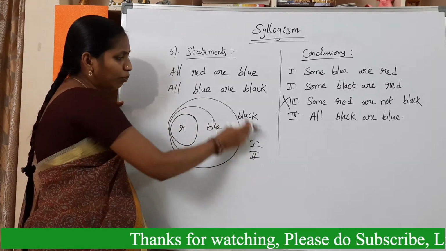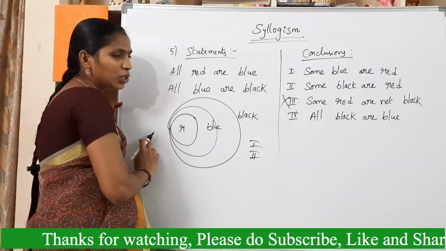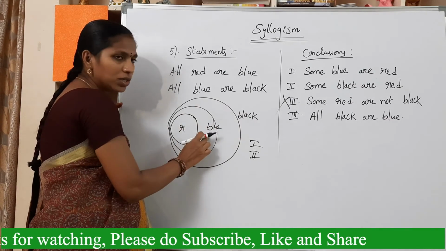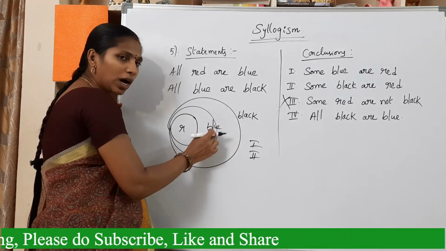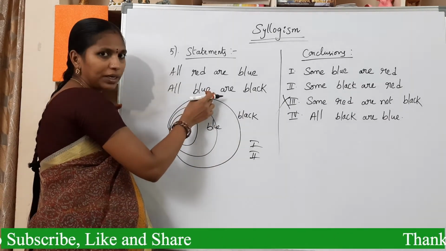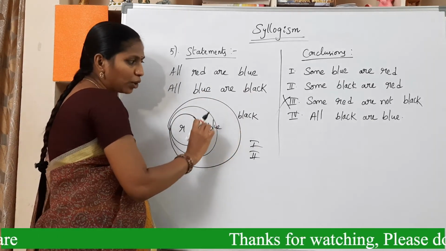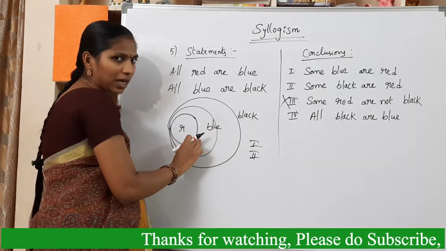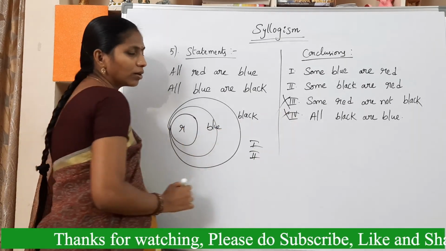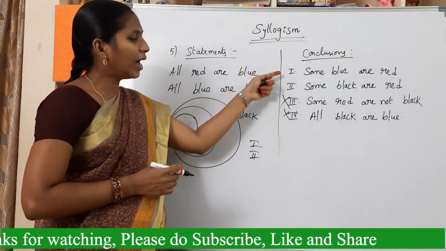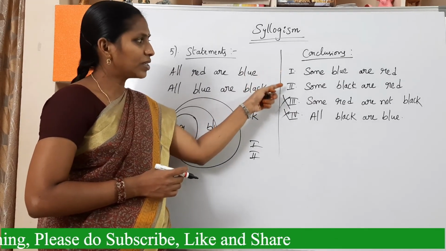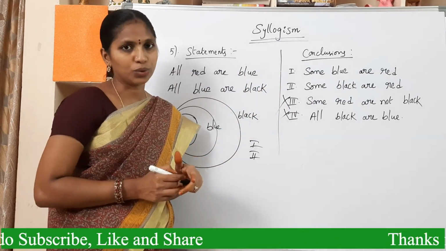That is wrong. But all blue are black. That is a statement. But here we can conclude some black are blue. But not all black are blue. So this is also wrong. For this, first and second conclusions are true.